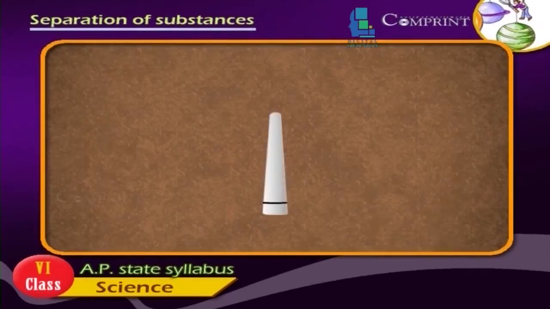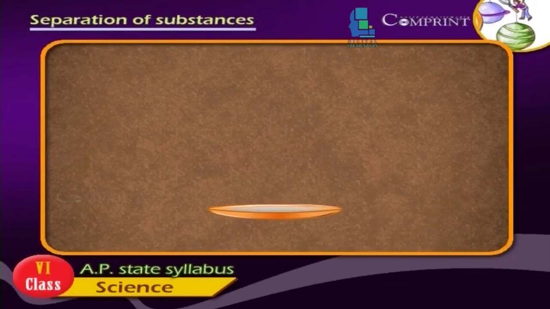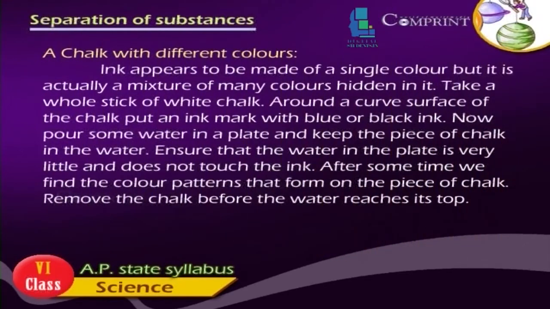Around the curved surface of the chalk, put an ink mark with blue or black ink. Now pour some water in a plate and keep the piece of chalk in the water. Ensure that the water in the plate is very little and does not touch the ink. After some time, we find the color patterns that form on the piece of chalk. Remove the chalk before the water reaches its top.